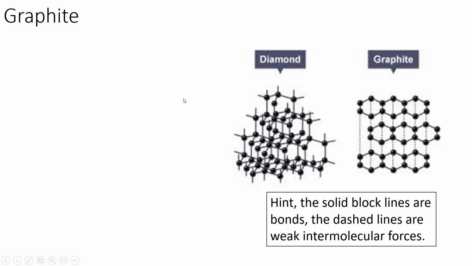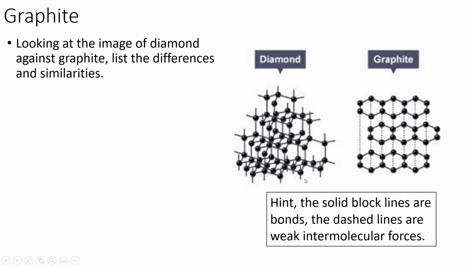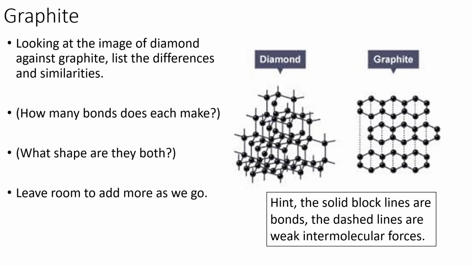Okay, so graphite. Look at these images here. Tell me, what are the similarities and what are the differences that you can see? Think, how many bonds does each make? And what shape are they both? Leave a bit of room at the bottom because we're going to add more as we go throughout this lesson. Just write a list of similarities and differences between the structure of diamond and graphite. So how many bonds, what shape are they both? Pause the video here and write some of that down.